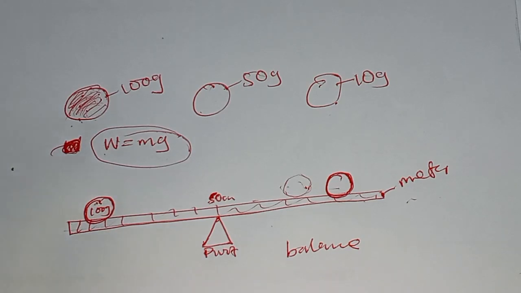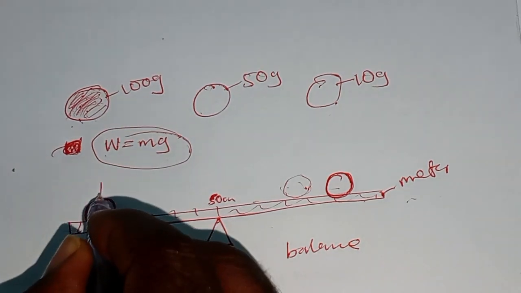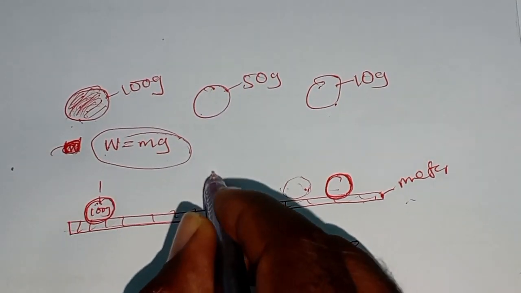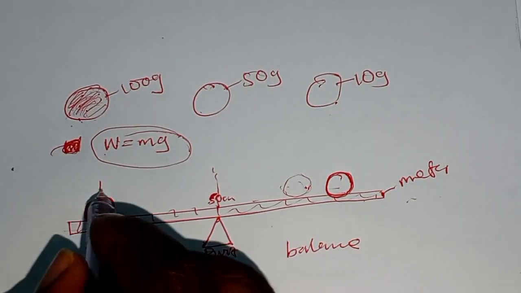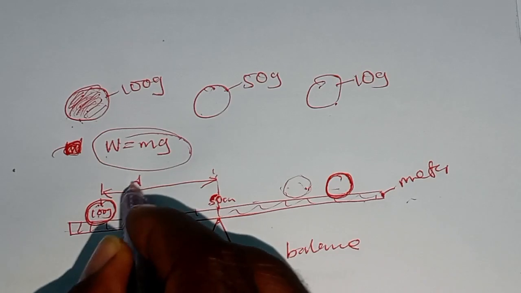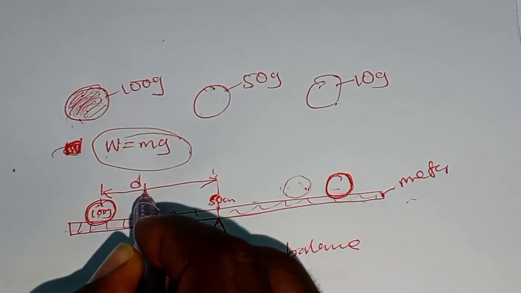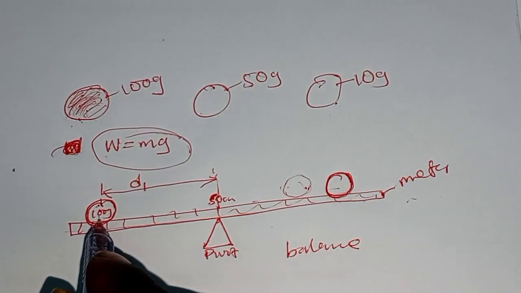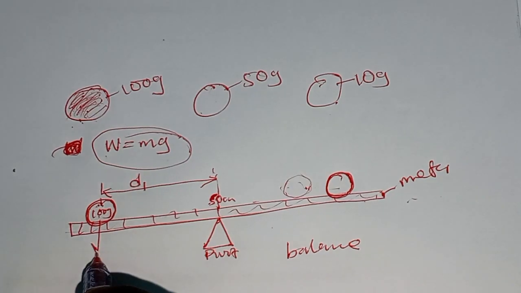From there, you record the distance from the center of the mass piece to the pivot. You record this distance as distance 1. You record this weight as force 1.